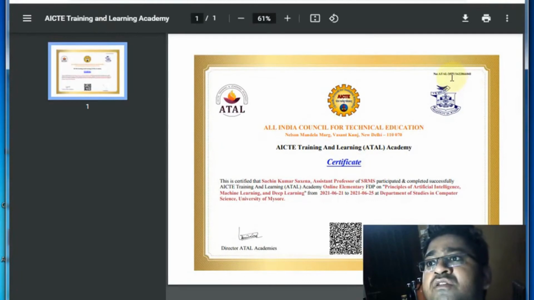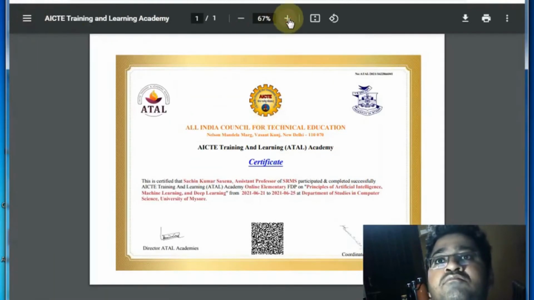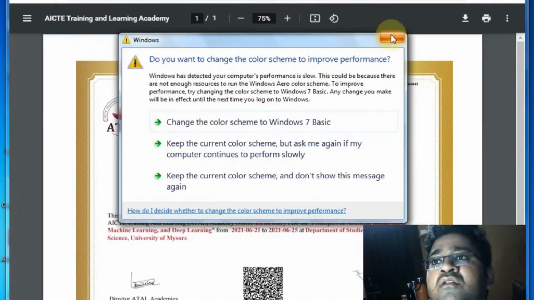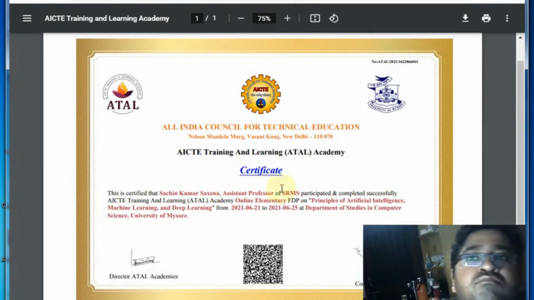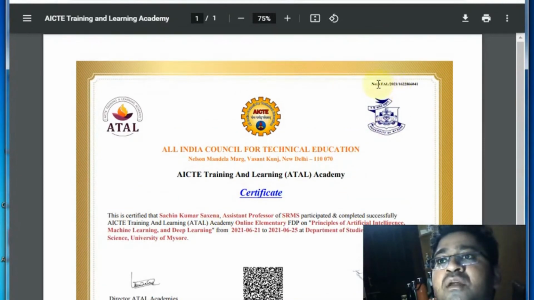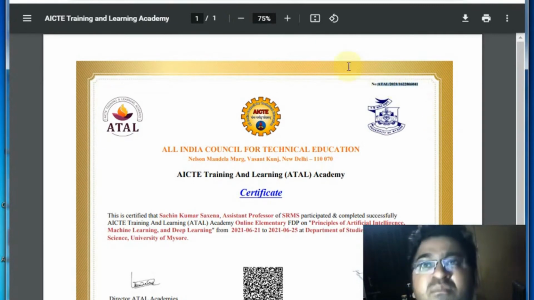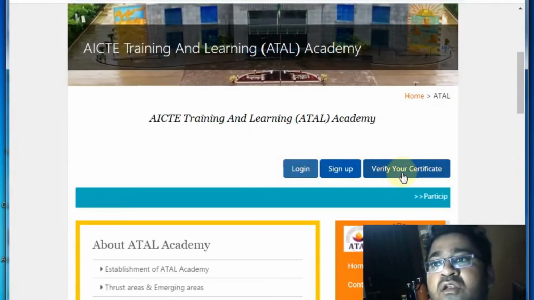Here I have my certificate, and this code is very authentic; you can check the authenticity of the certificate using this code. I am just copying this certificate number and pasting it on their verification portal. On the home page you can find the option to verify your certificate.